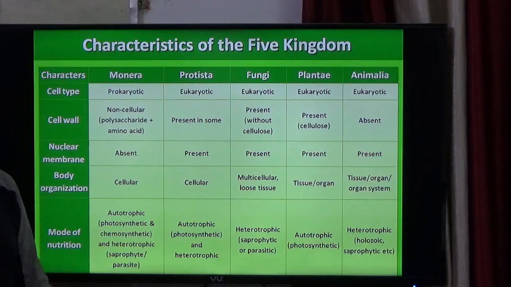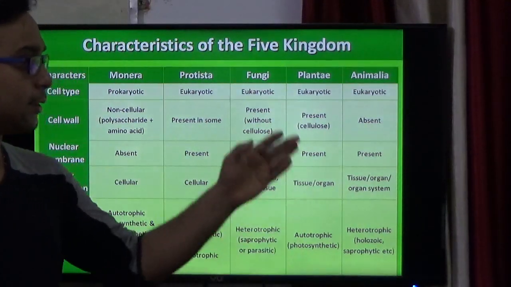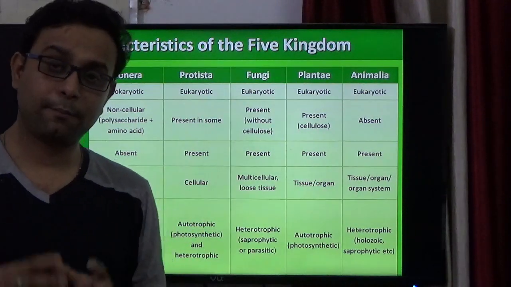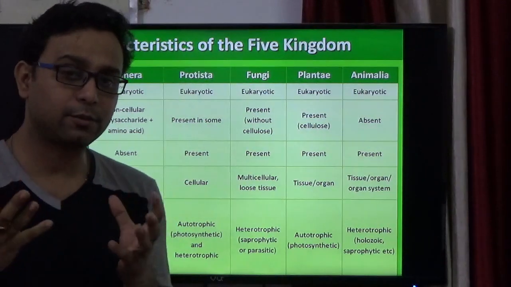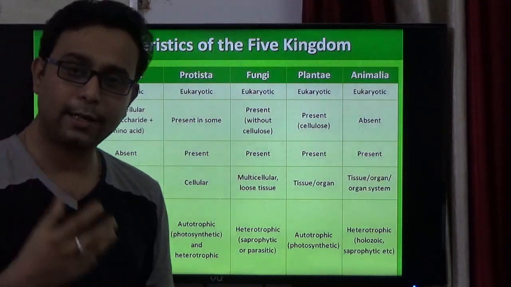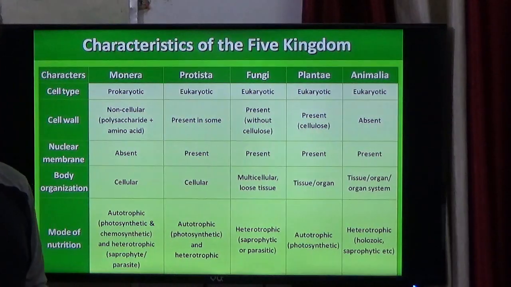Now our last eukaryotic kingdom, the animal kingdom. Here the cell wall is absent and the nuclear membrane is present. In the animal kingdom they have diverse grouping and diverse body organization. Some may be cellular level, some tissue level, some organ level and some organ system level.